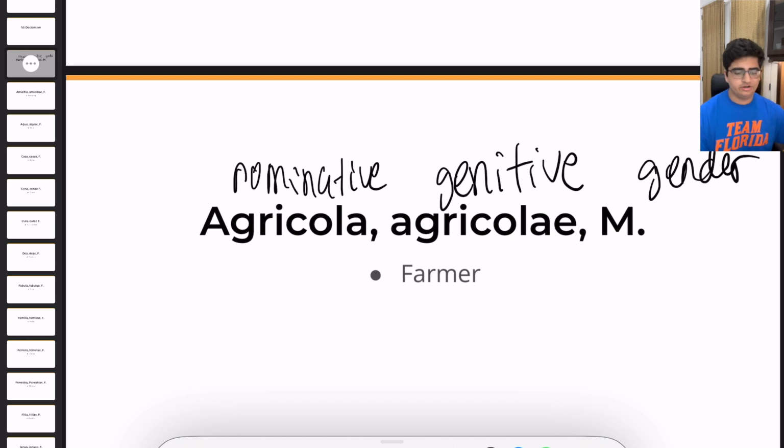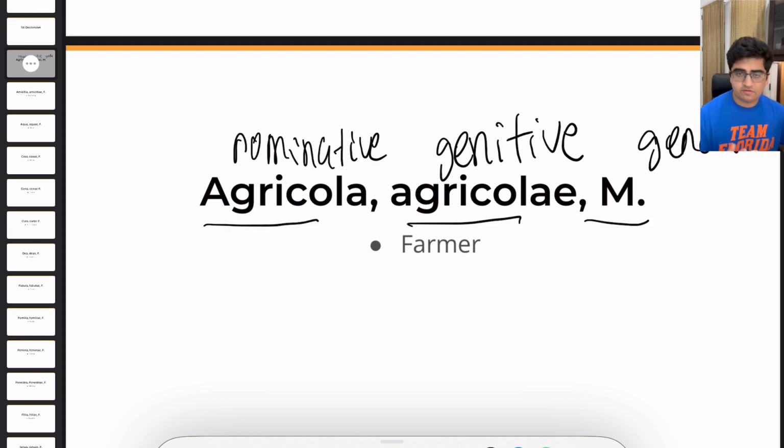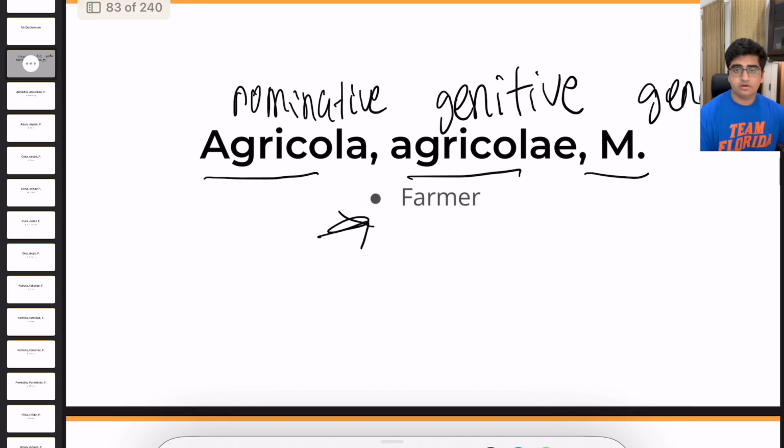So our first noun here is really famous. It's agricola, agricolae, masculine, and it means a farmer. Again, nominative, genitive, gender, which is masculine, and then farmer.